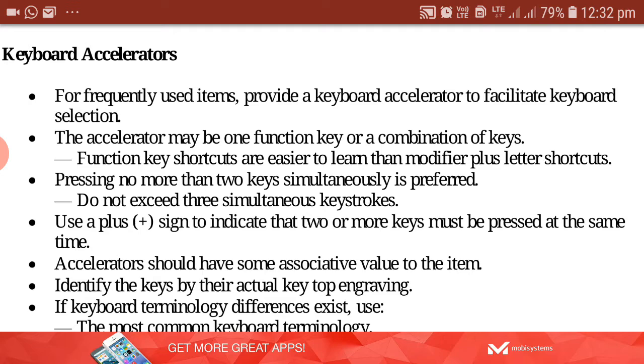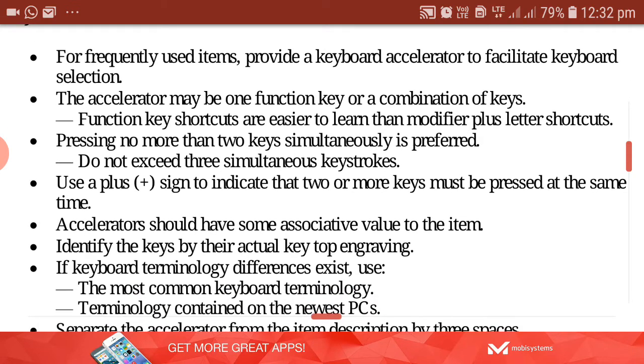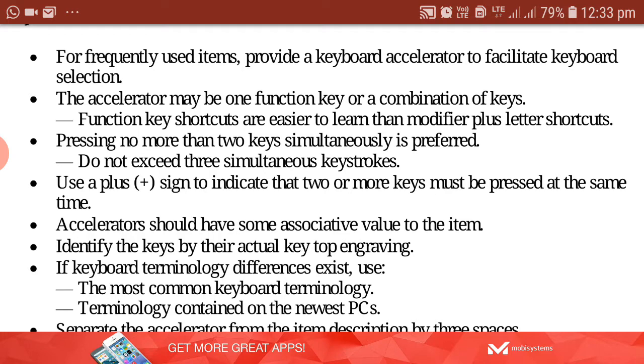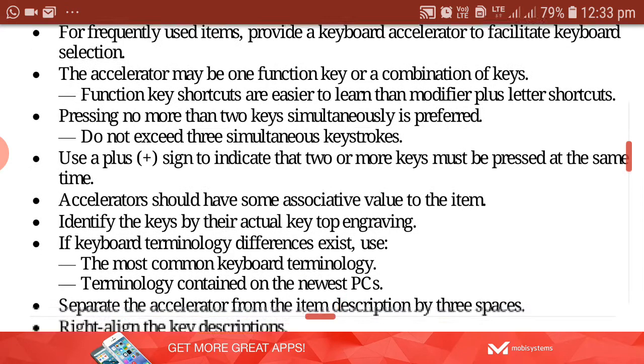So 2 keys is acceptable. At the max you can have 3 keys. Always with the accelerator, the plus symbol is used. The plus symbol indicates that you have to press all the keys at the same time. That is indicated using plus. Like Control F, Control Q, you might have used, right? Control C for copy, Control V for paste. So Control plus C means Control as well as C has to be pressed at the same time. So these are the shortcut keys.